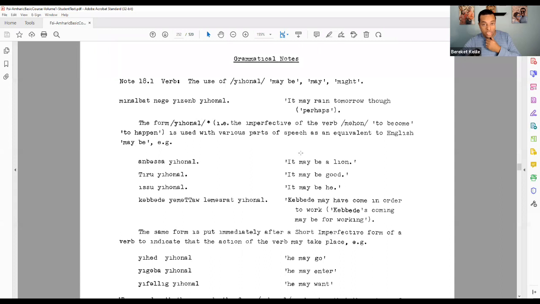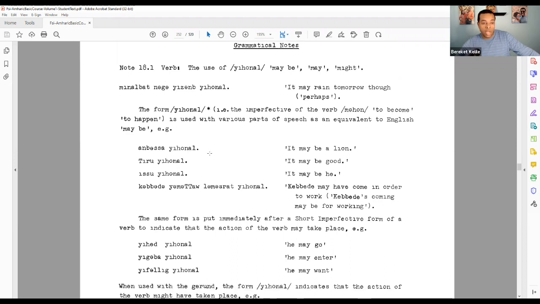And as you can see from the example sentences here, like the first one, Manalbat naga yezamb Yehonal, it may rain tomorrow. Or down below here, Anbasa Yehonal, it may be a lion. Turu Yehonal, it may be good. Isu Yehonal, it may be he. Kabara Yemeta Lamasraj Yehonal, Kabara may have come in order to work, or Kabara's coming maybe for working.